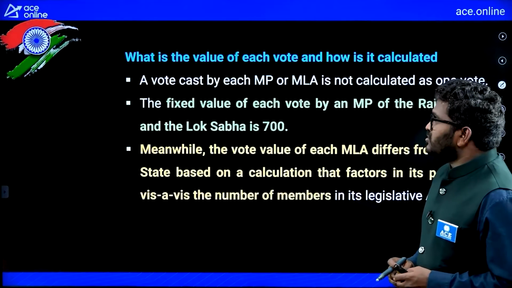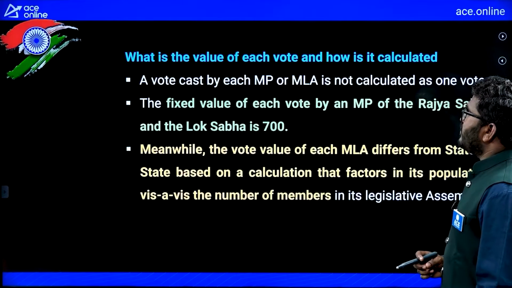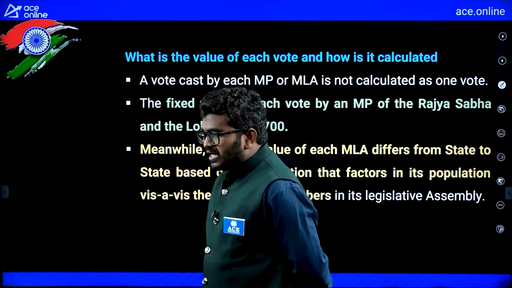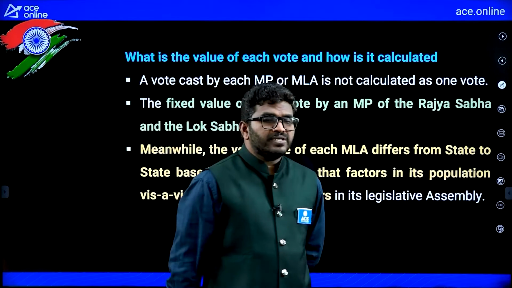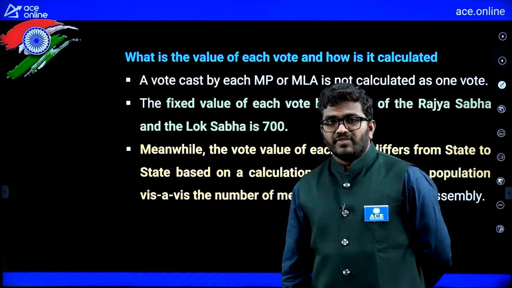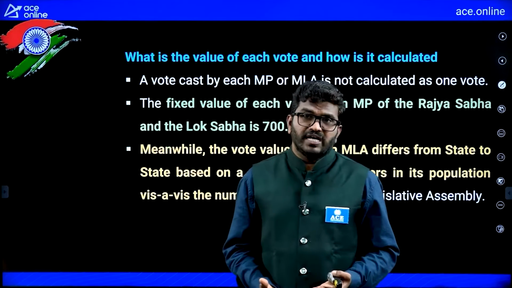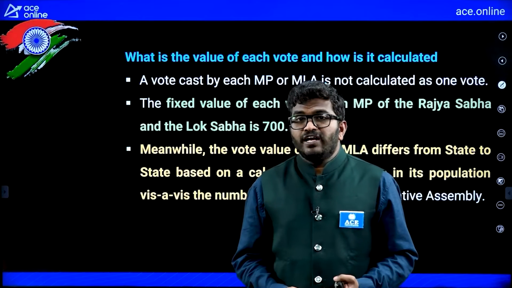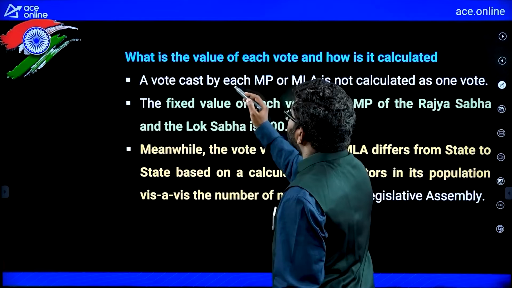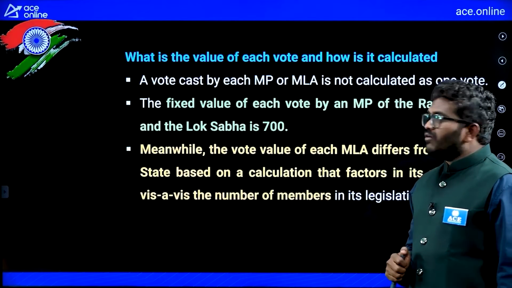Now, you can see how these elections are evaluated. What is the value of each vote and how is it calculated? First of all, don't think that, like in general elections, one person casts one vote and that value is equal to 1. Here it is different, because the people are not electing, the people's representatives are electing. So the value of each vote is different. We will see what the value of each vote is and how it is calculated.